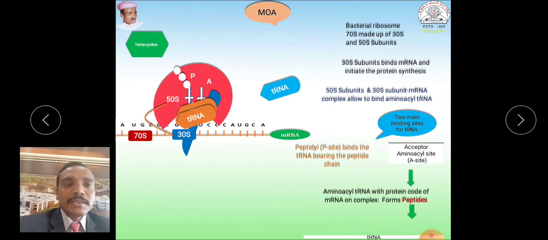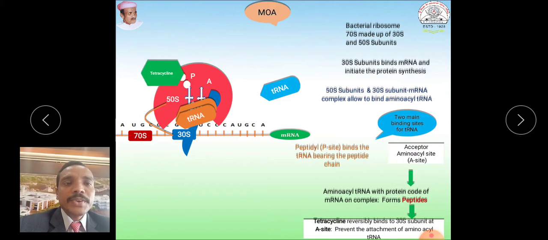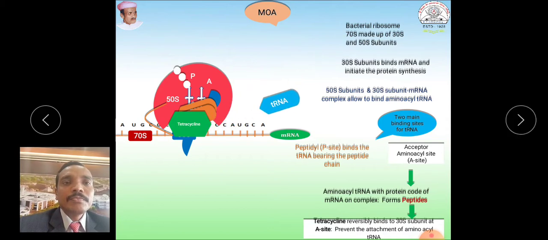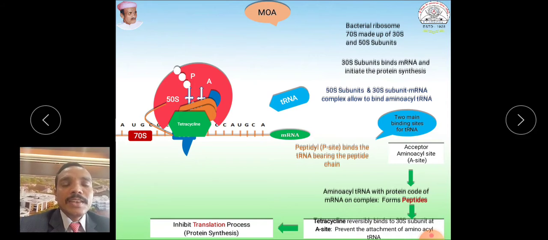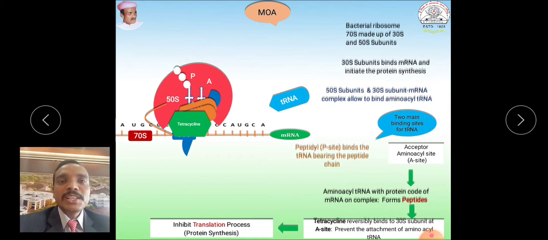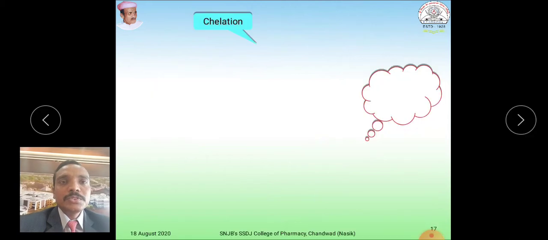But when tetracycline binds to this 30S subunit, it prevents the attachment of aminoacyl tRNA, and that results in inhibition of the translation process, that means inhibition of protein synthesis. So there is no further protein synthesis in the bacterial cell, and that leads to the death of bacteria. So this is about the mode of action.